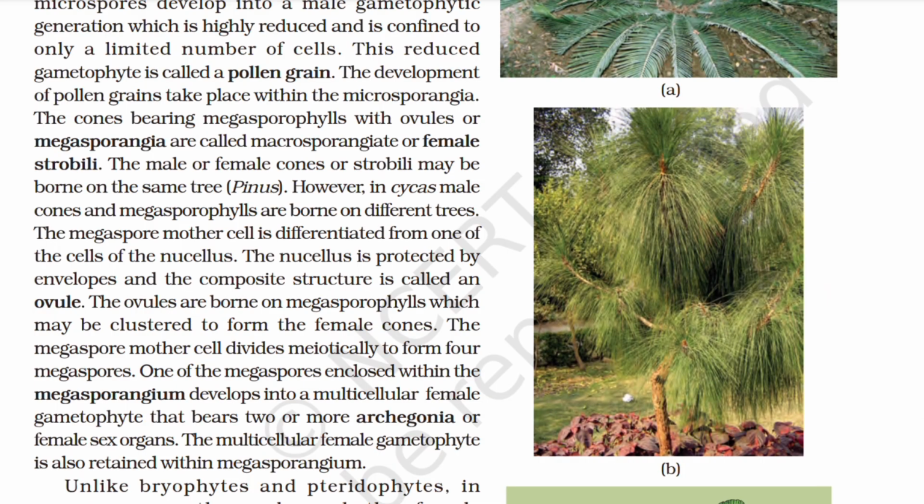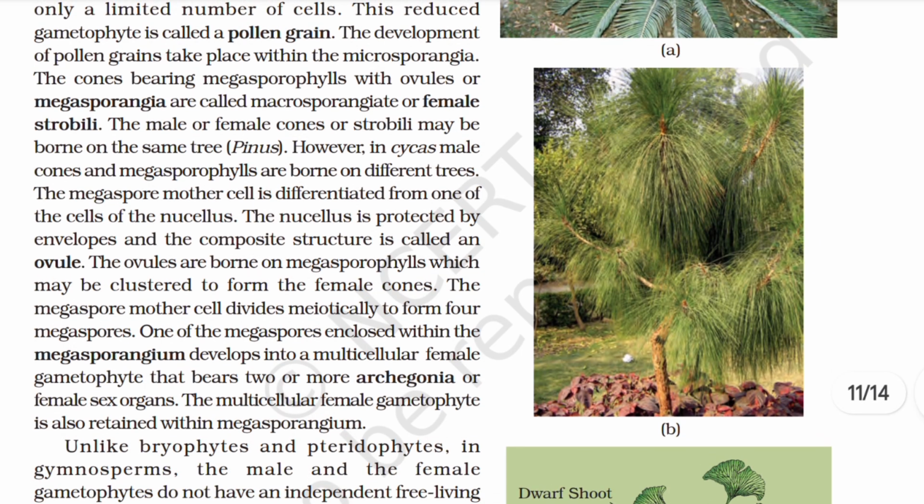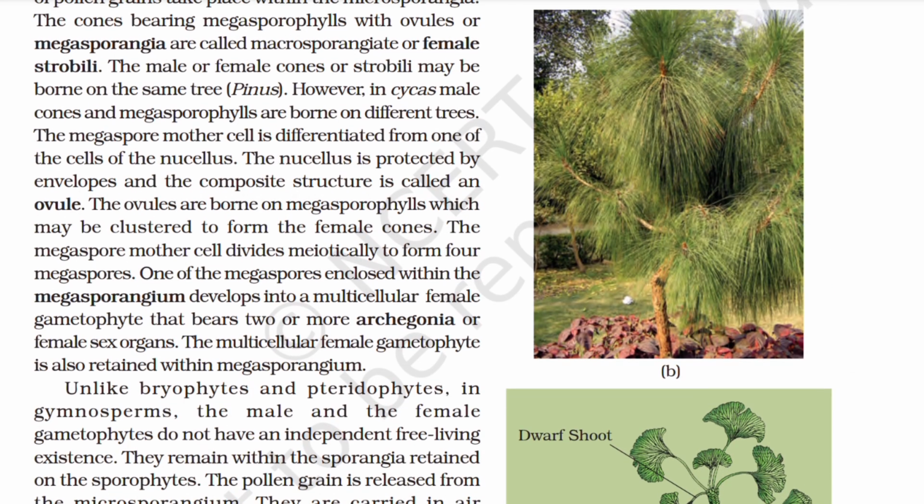The cones bearing megasporophylls with ovules or megasporangia are called macrosporangiate or female strobili. The male or female cones or strobili may be borne on the same tree, as in Pinus. However, in Cycas, male cones and megasporophylls are borne on different trees. The megaspore mother cell is differentiated from one of the cells of the nucellus. The nucellus is protected by envelopes and the composite structure is called an ovule. The ovules are borne on megasporophylls, which may be clustered to form the female cones.